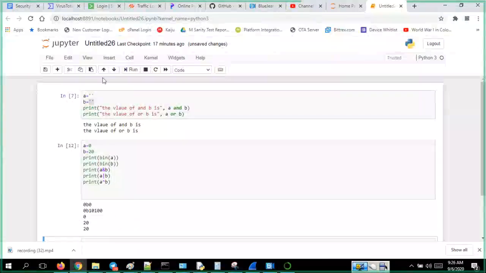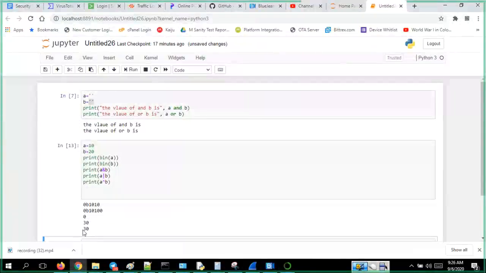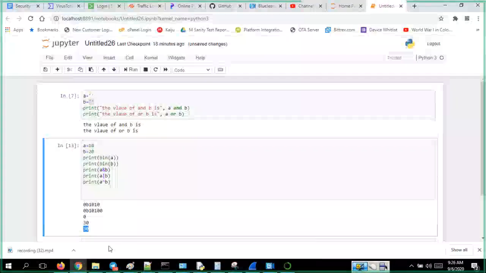Okay, for this, 0 and 20. If it is 10 and 20, then it will be 30. Both will get the same results, XOR and this. Okay, that's the thing about bitwise operators.